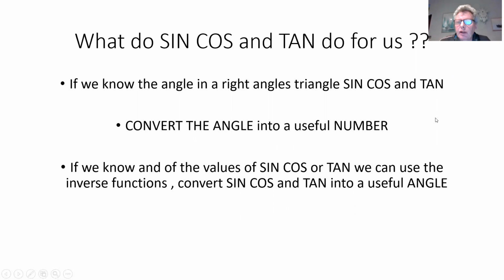Basically what they do is convert an angle into a useful number. But equally, because there are equations to find out the values of sine, cos and tan, we can evaluate these numbers and turn the number back into an angle. So sine, cos and tan enable us to turn angles into numbers we can use in equations, and then they give us equations we can use to give us numbers we can turn back into the angle.